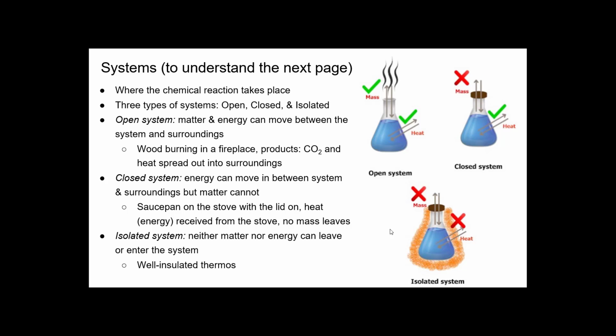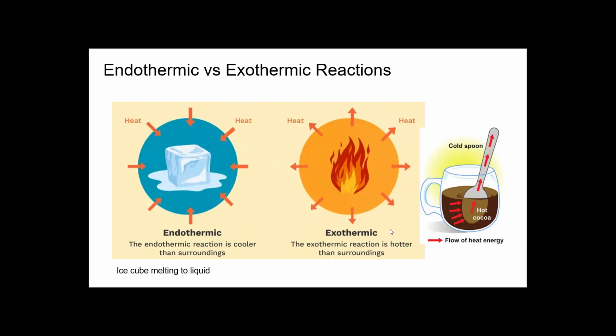And depending on what type of system it is, you will obtain different information in your experiments. So with that being said, we wanted to look at endothermic and exothermic reactions. If you have a system that you're doing a reaction in, you will notice either heat going into this, or being released from the system. Then you're dealing with endothermic and exothermic reactions. So an endothermic reaction is cooler than the surroundings. The system is where you're doing the experiment, and everything that's not part of the system is called the surroundings. And if it's an endothermic reaction, what you will notice is that the heat from the surroundings will go into the system, making it colder.